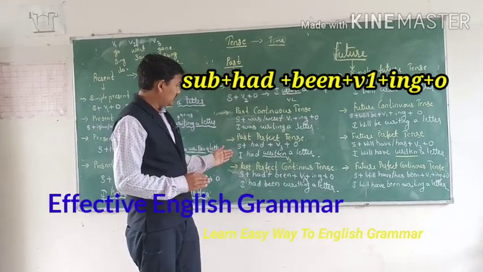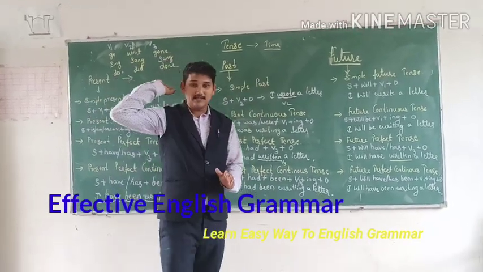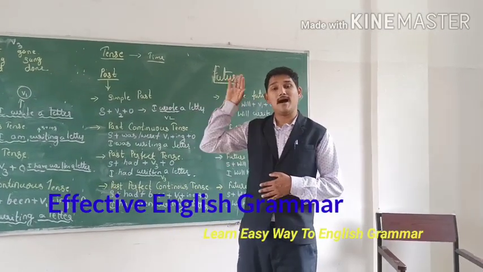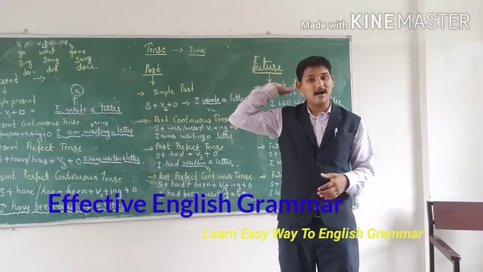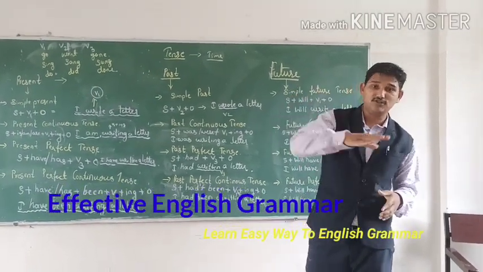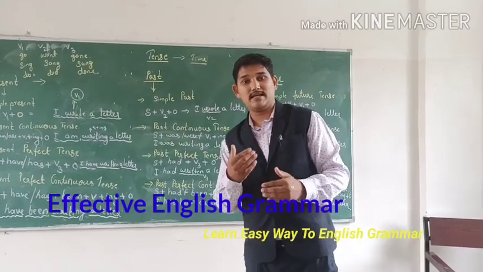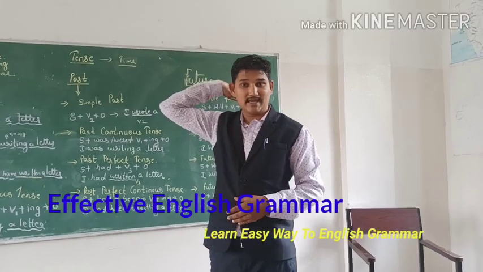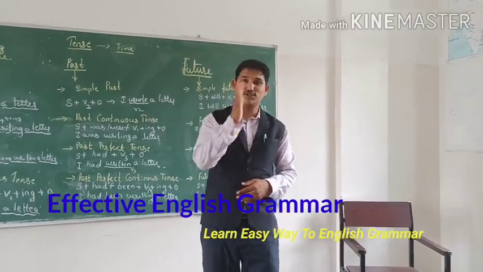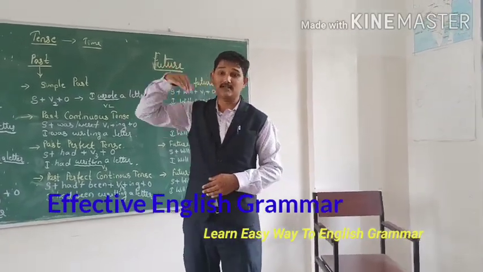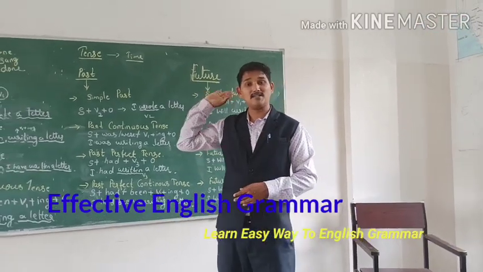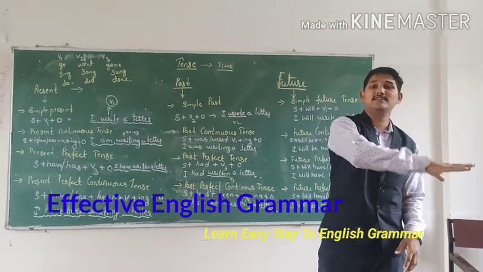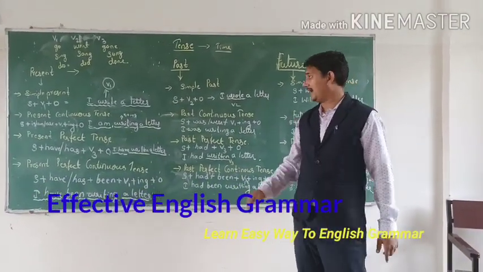So here we can easily remember: simple past tense, past continuous tense, past perfect tense, past perfect continuous tense. Do it along with me once again.